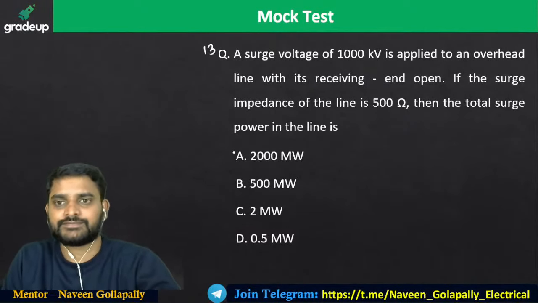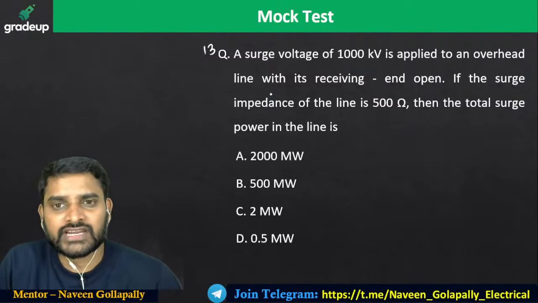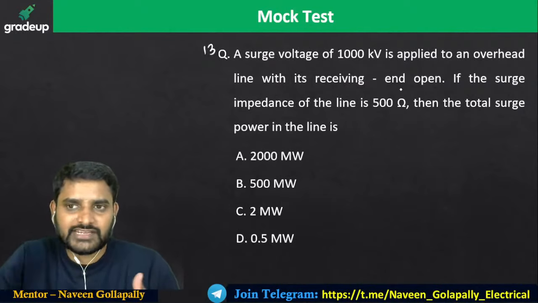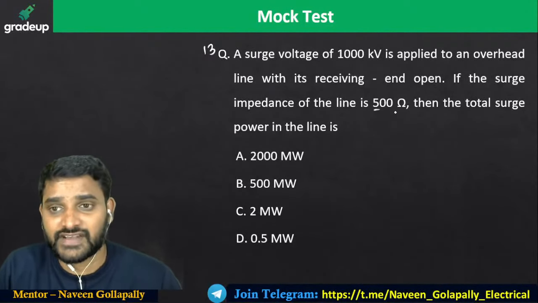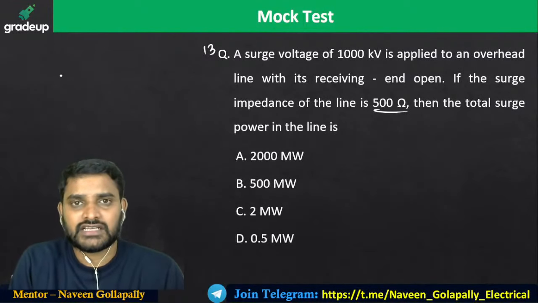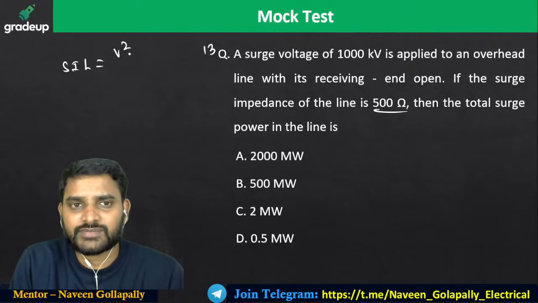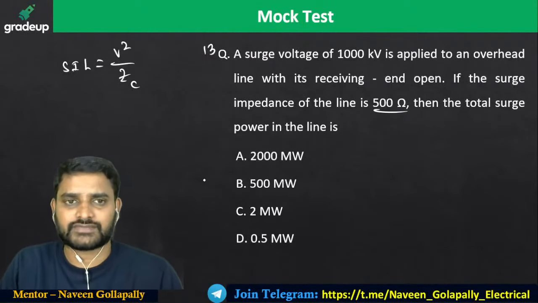Now look at this one. A surge voltage of 1000 kilovolts is applied to an overhead line with its receiving end open. If the surge impedance of the line is 500, then what is the total surge power? Surge power is generally the surge impedance loading. What is that? V square by ZL, or otherwise the characteristic impedance loading.